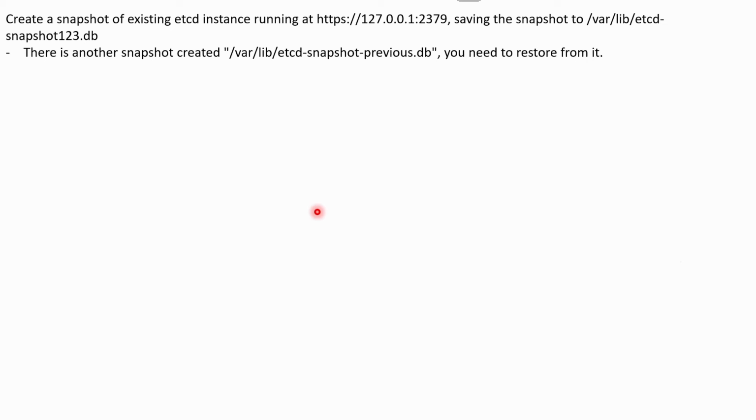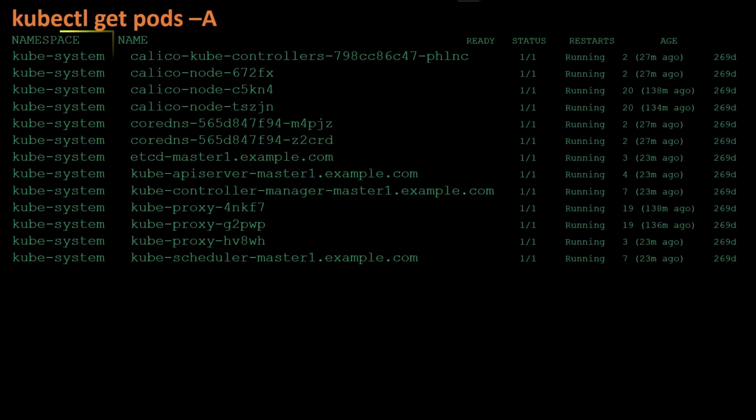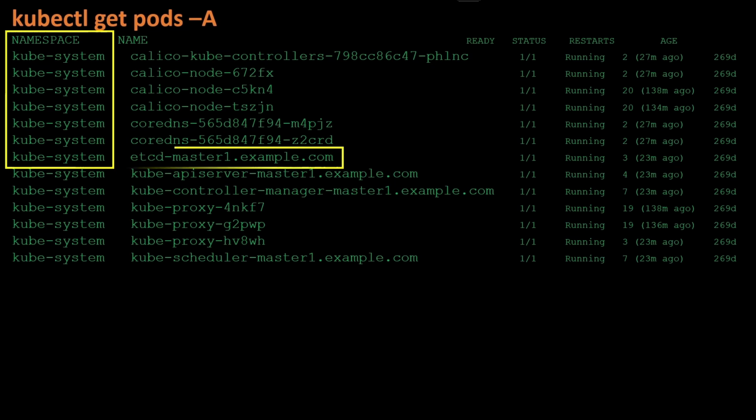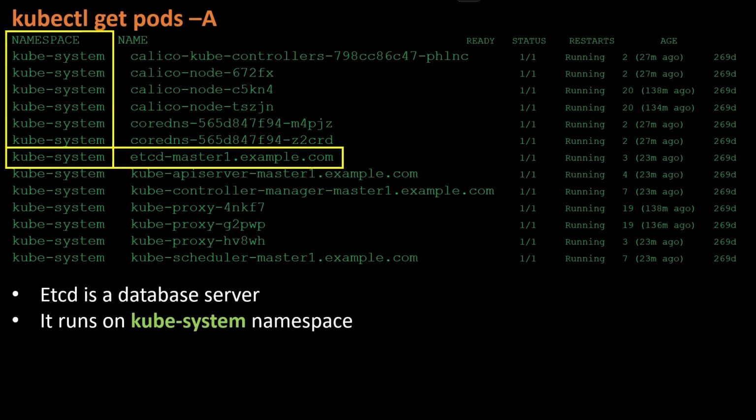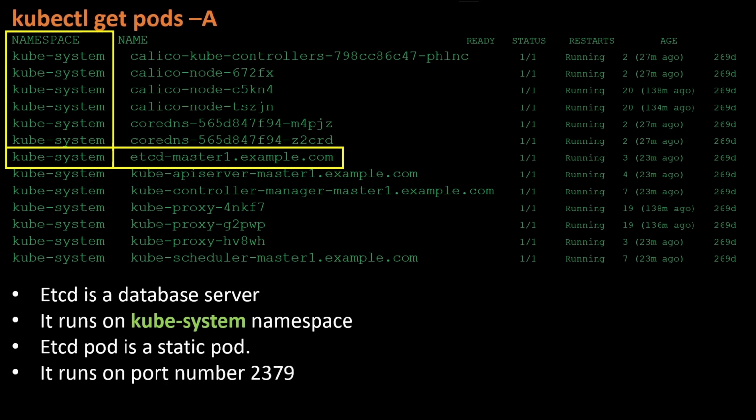First, we need to identify the etcd pod, right? This is the command we can use: kubectl -n kube-system get pod and grep etcd. Or we can execute kubectl get pod -A, and you will list all the pods. From there, you get to know that this is my etcd pod name. etcd is a database server. It runs in the kube-system namespace. The etcd pod is a static pod. It runs on port number 2379.